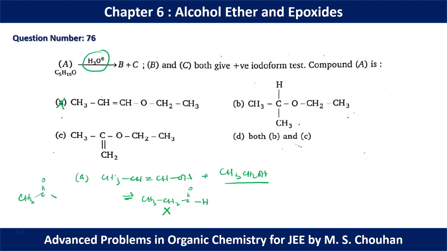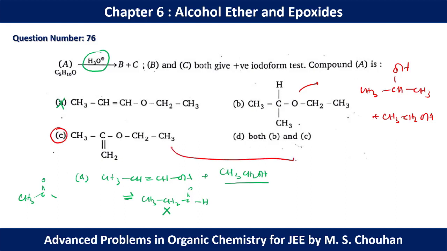If we start with second molecule B, we are going to have this and ethanol. Both will give iodoform test after oxidation by NaOI. If you start with C, it will give CH3C(OH)=CH2 along with CH3CH2OH, and after the tautomerization we will get acetone.